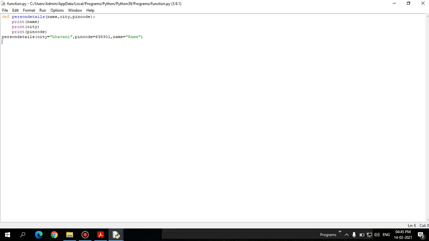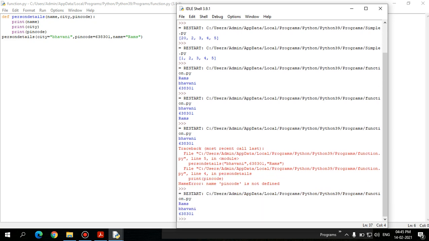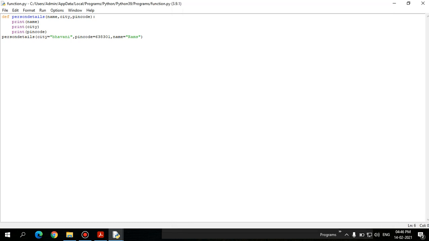Yes, this is another way called keyword argument, right? Let's define this. Yes, now it works, right? So even though it may be out of order, it takes it properly because we have defined the variable itself. So that is what keyword argument is, right?